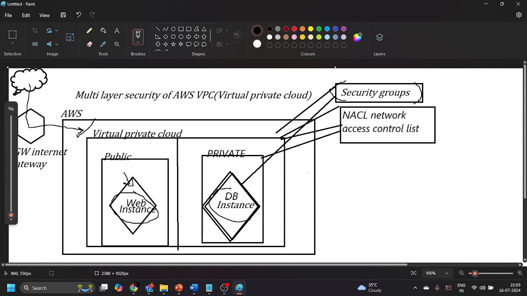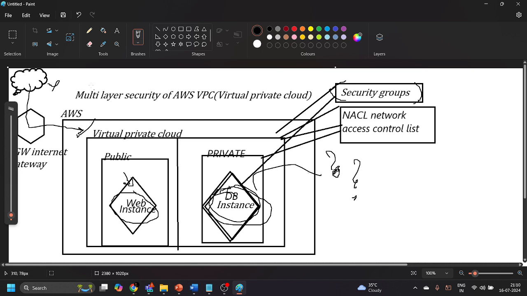Then we'll create a private virtual machine, the database virtual machine, and see if we will be able to connect it to the internet or not. If not, then what is the way by which we can communicate to the internet from the private resources without exposing our resources to the public internet, by hiding our identity? That is the main concern of this particular session.